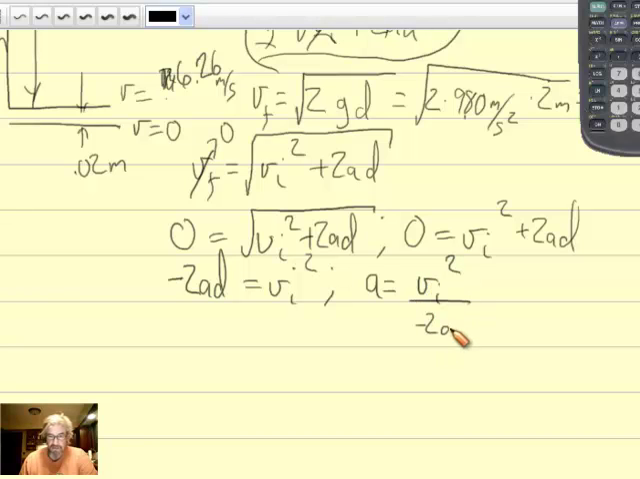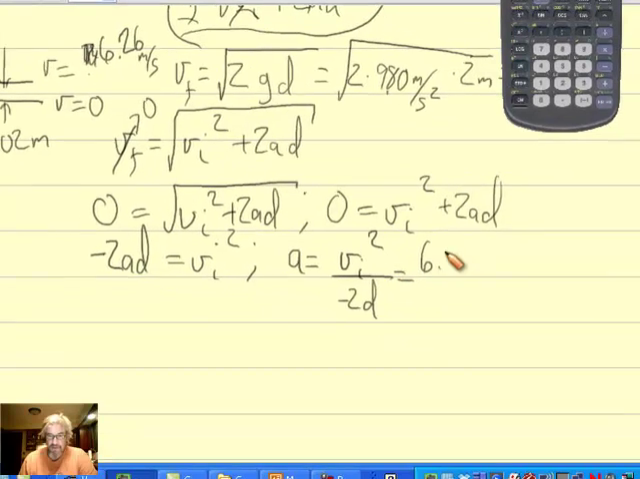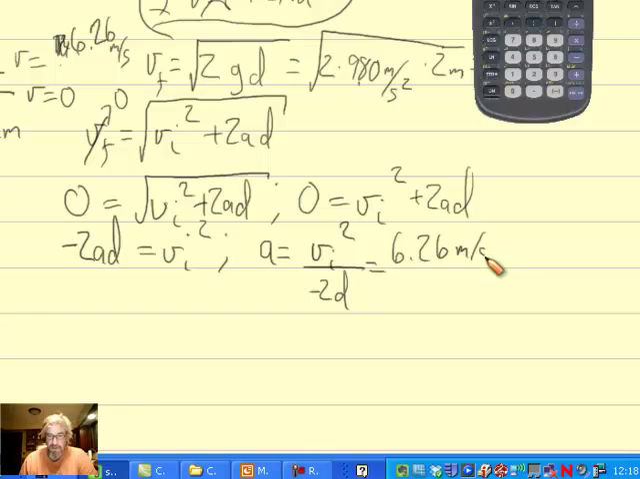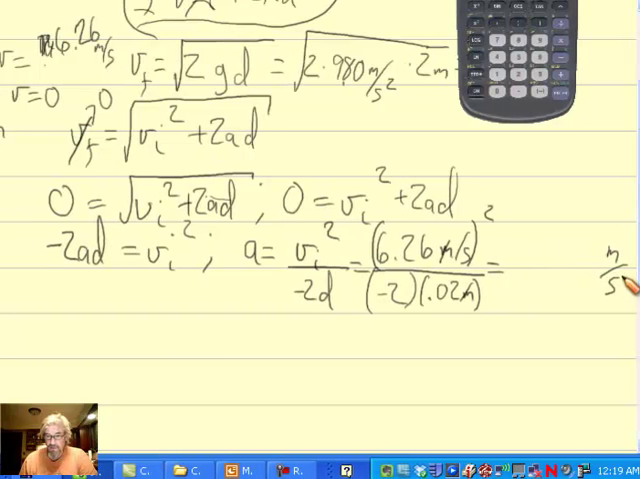Well, Vi was our 6.26 meters per second. So let's plug the numbers in. 6.26 meters per second, and that quantity is going to be squared, divided by -2 times the d. Well, the distance was 0.02 meters because it was 2 centimeters. Well, let's look at what happens to the units. Meters drop out of here, but meters per second are squared in the top, so you're only dropping out 1 meter. 1 is still left. No seconds cancel, so it's going to be meters per square second. That's good, because those are units of a.